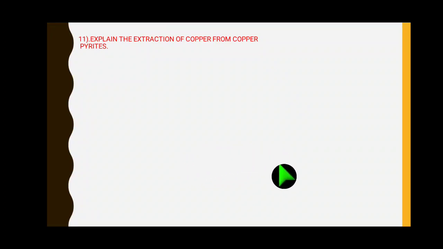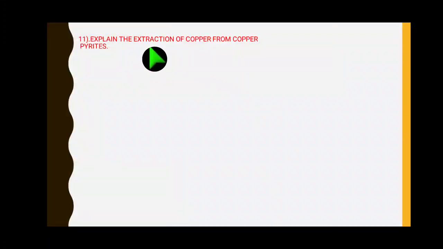So Ni reacts with 4CO to give Ni(CO)4. From Ni(CO)4 the decomposition occurs at 460 Kelvin, and we can get pure nickel, Ni plus 4CO. This process is known as the Mond process for refining nickel.